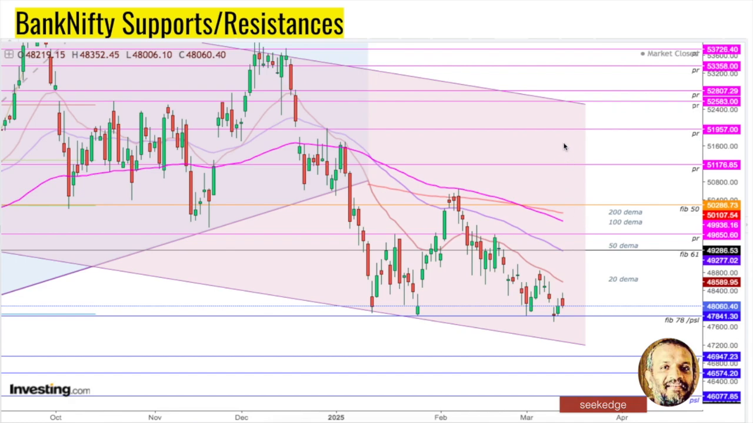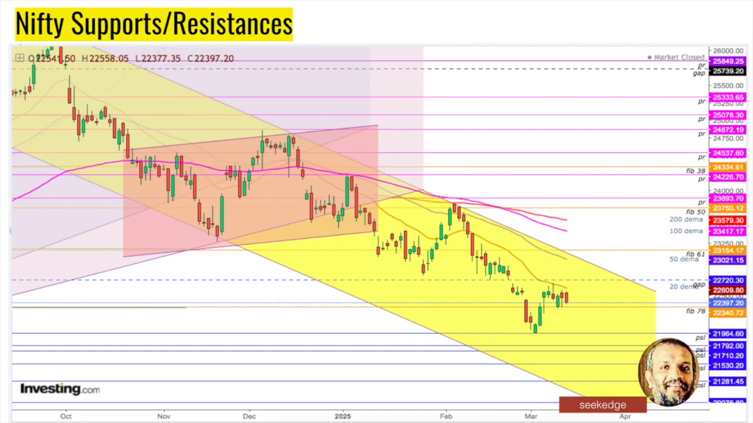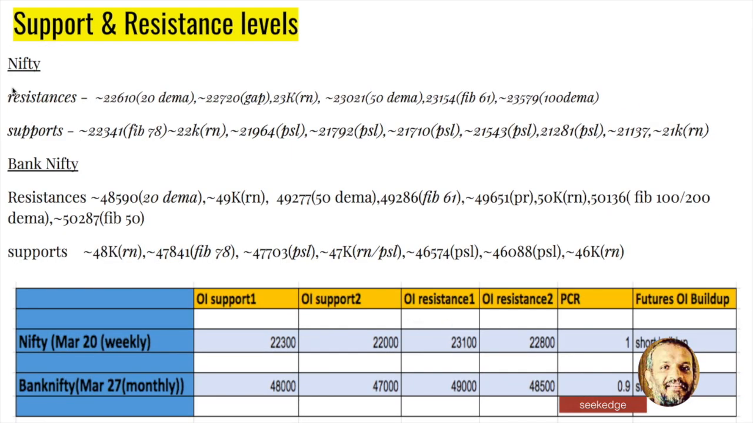It can climb to the top of that. Until then, we'll face resistance. On the downside, Fibonacci 78 and previous single lows are at 47,841. The new single low is very close to that at around 47,700. 47,000 is going to be a very good rounding number support, and then 46,947 and 46,574 previous single lows, and 46,000 is going to be a good rounding number support. A previous single low comes very close to that at 46,077. So those are the support and resistance levels marked here.